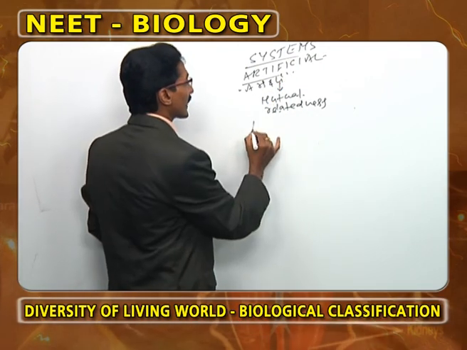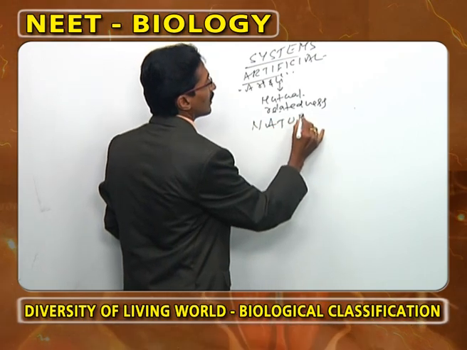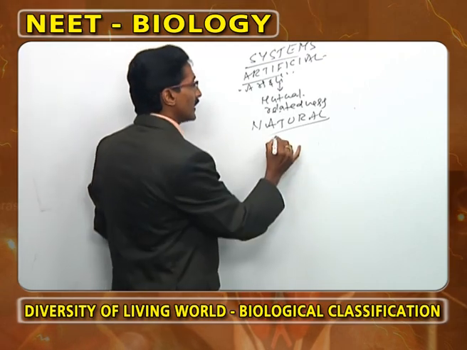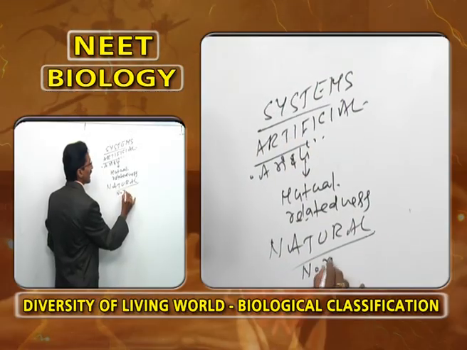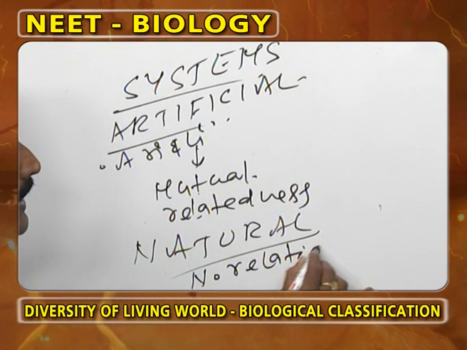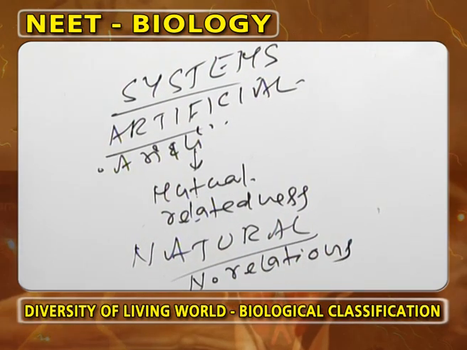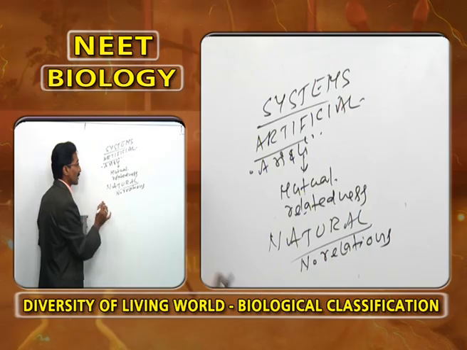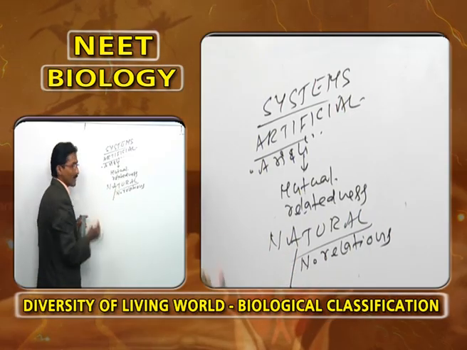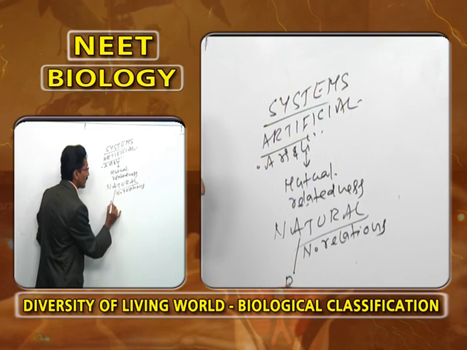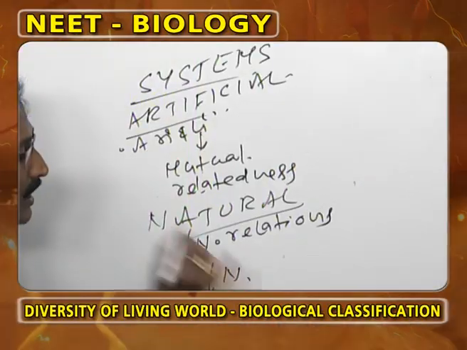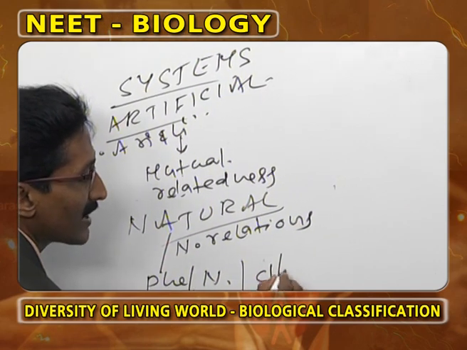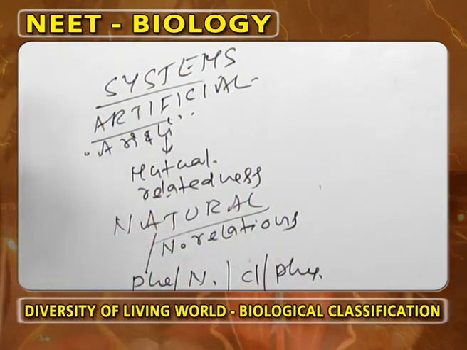Now, the second one we call the natural classification. What is meant by natural classification? It is based on the natural relations. Here, it is very important from the MSET point of view. The natural classification is classified into phenotypic classification or numerical classification, and the second one we call cladistic classification or phylogenetic classification.